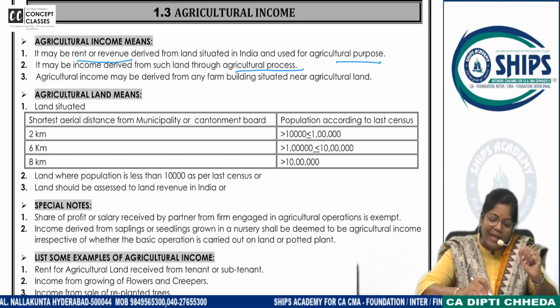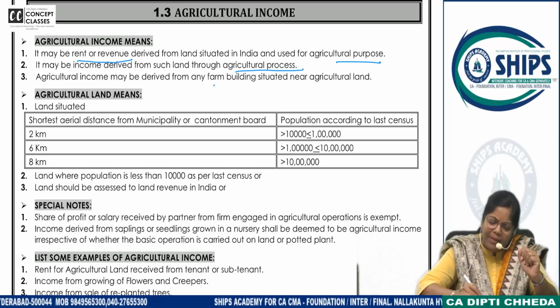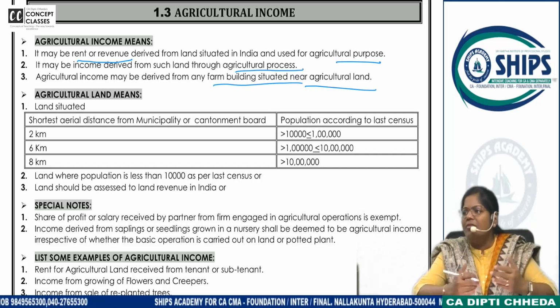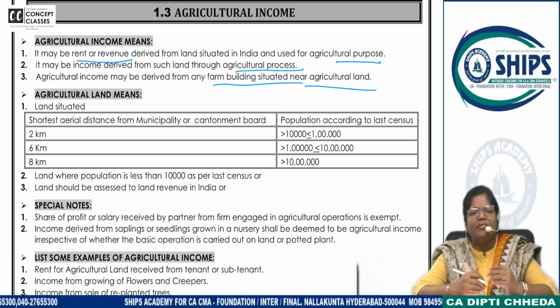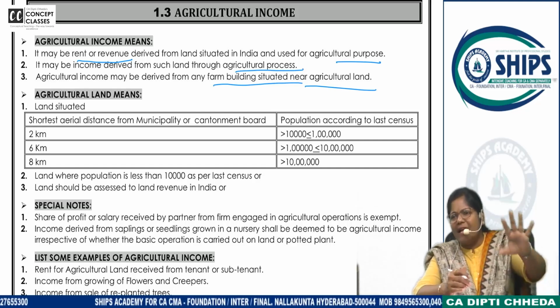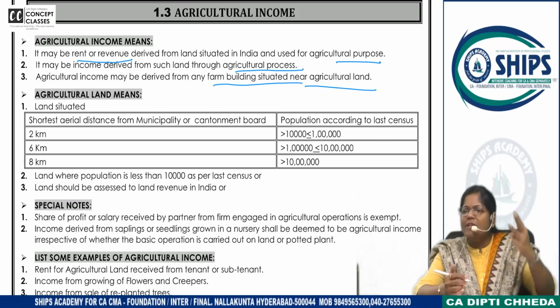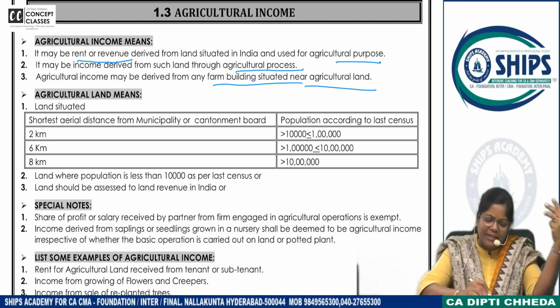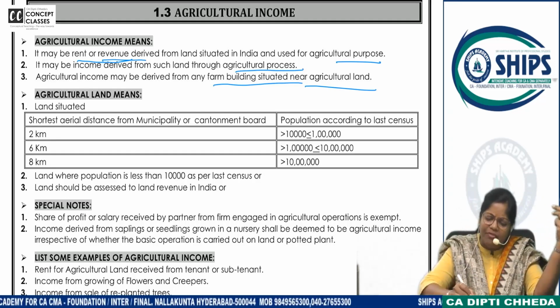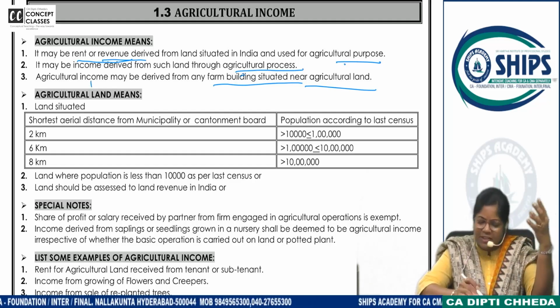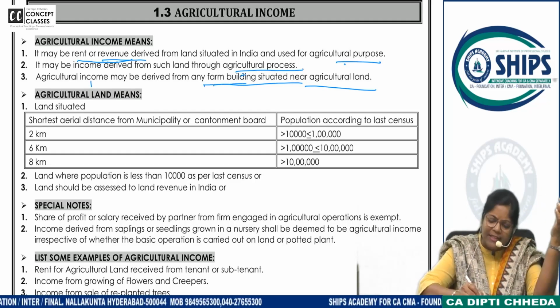Pay attention. Next one. Agricultural income may be derived from any farm building situated near the agricultural land, outhouse and all. From there, if you are getting the income, you have given it out on rent to put agricultural equipments and all that, it will be taxable. So what are the three sources of agricultural income? Rent or revenue derived from agricultural land. Directly you are doing agricultural process, or you are using it as any farm building.